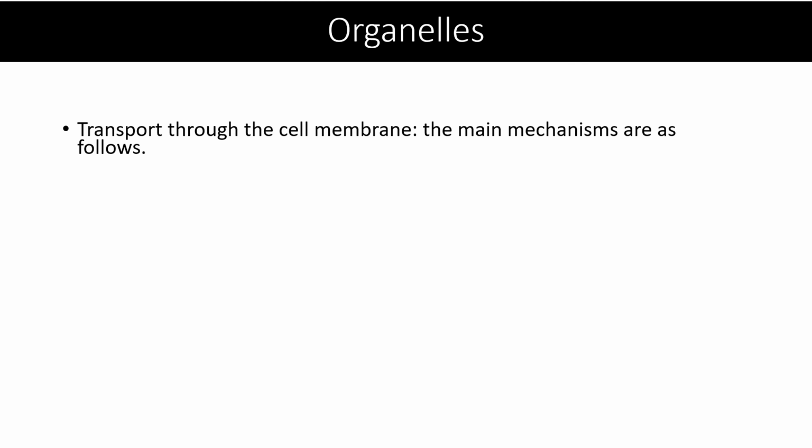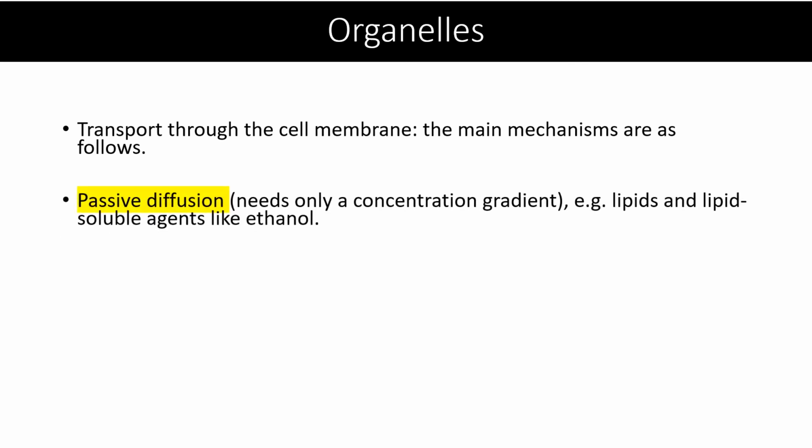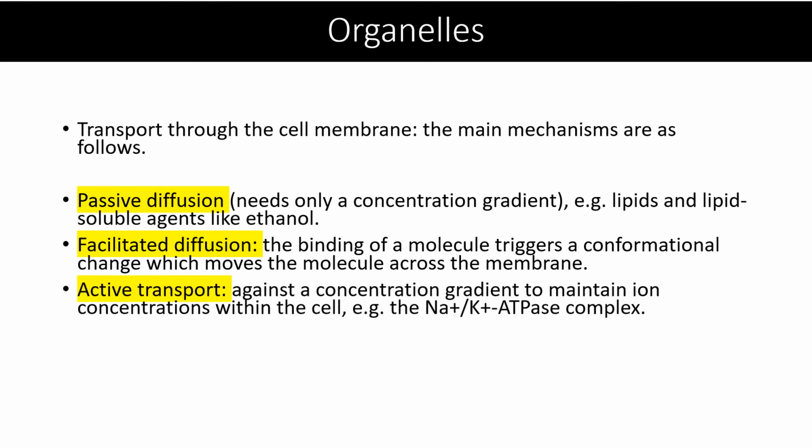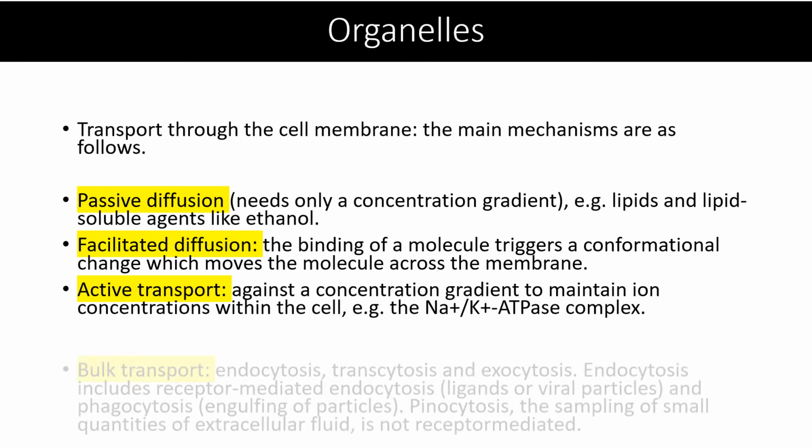Transport through the cell membrane. The main mechanisms are as follows. Passive diffusion needs only a concentration gradient, for example, lipids and lipid soluble agents like ethanol. Facilitated diffusion: the binding of a molecule triggers a conformational change which moves the molecule across the membrane. Active transport is against a concentration gradient to maintain ion concentration within the cell, for example, the sodium and potassium ATPase complex.